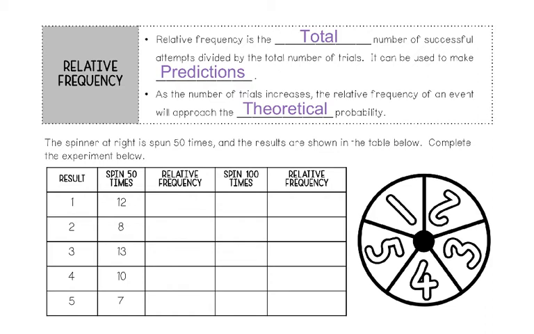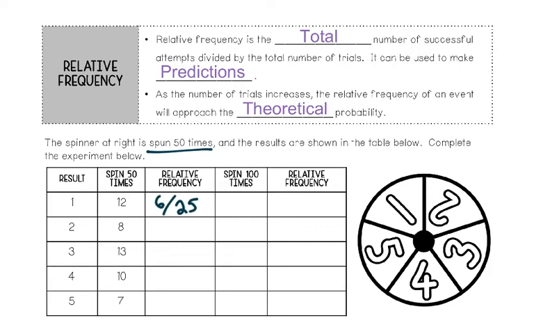The spinner at the right is spun 50 times, and the results are already in the table below. We're going to complete the experiment, starting with finding the relative frequency. I'll do the first one for you. Since it was spun 50 times, and relative frequency is the total number of successful attempts, so in this case for 1, getting it 12 times, out of the total number of trials, in this case 50, I can write that number as a fraction, 12 out of 50.